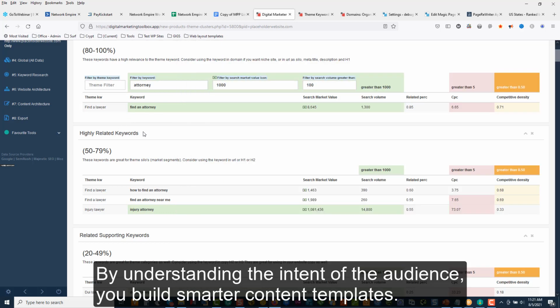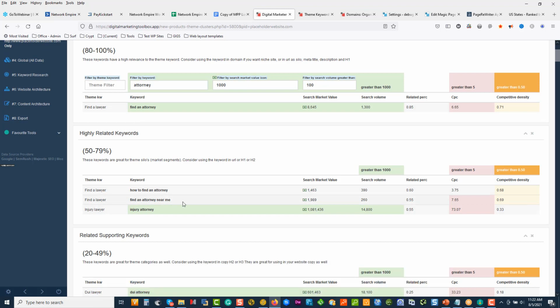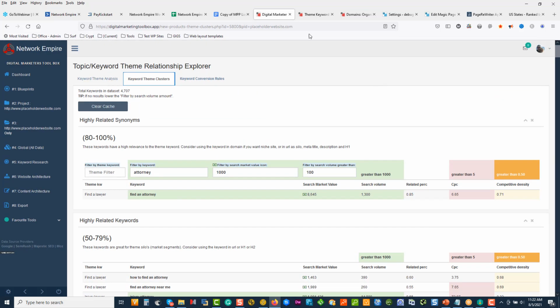So what I've shown you guys today is super powerful. With DMT, we can really zoom in and find how the market speaks. Look at that market, how much money that market's worth a month, $1 million. That's what that keyword is worth. And that's what people are prepared to pay, $73 a click. Wow, that's crazy. Okay, so I'm going to jump back to our content architecture.